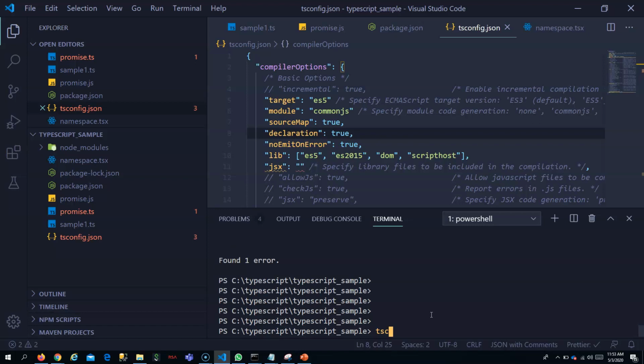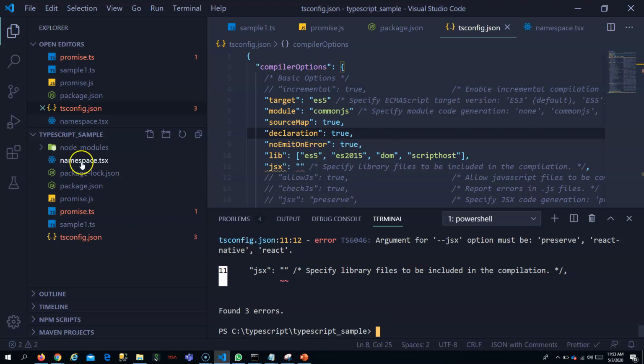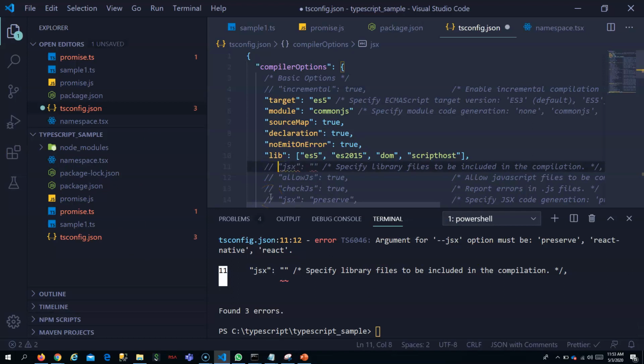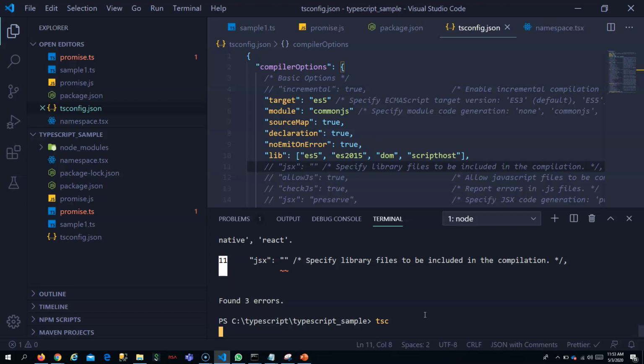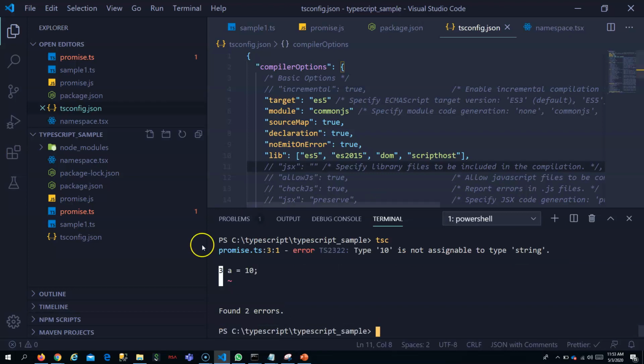So right now there is an error in promise.ts, so it should not convert the promise.ts file. Let me just comment this out. Now you run this. So it does not produce the output, you can see, because there is an error in this file. Only if you solve that error will the output directory be produced. So for that you have to make use of this option.